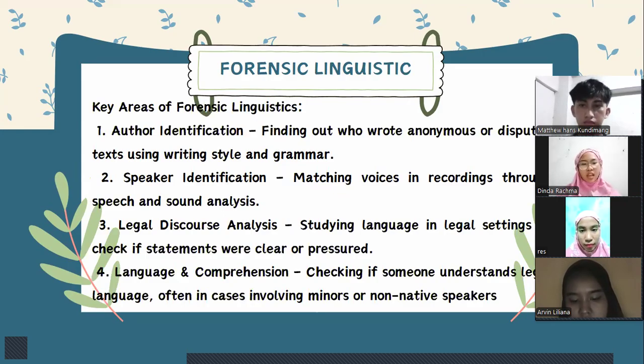Next, the key areas of forensic linguistics. The first, author identification, finding out who wrote anonymous or disputed text using writing style and grammar. And then the second, speaker identification, matching voices in recordings through speech and sound analysis. The third, legal discourse analysis, studying language in legal settings, checking if statements were clear or preserved. And then fourth, language and comprehension, checking if someone understands legal